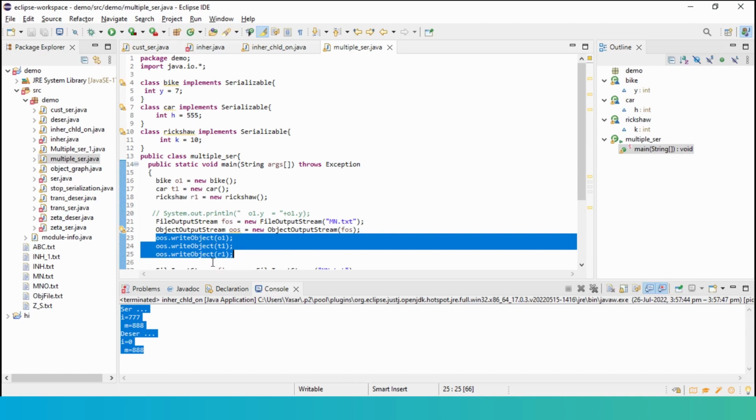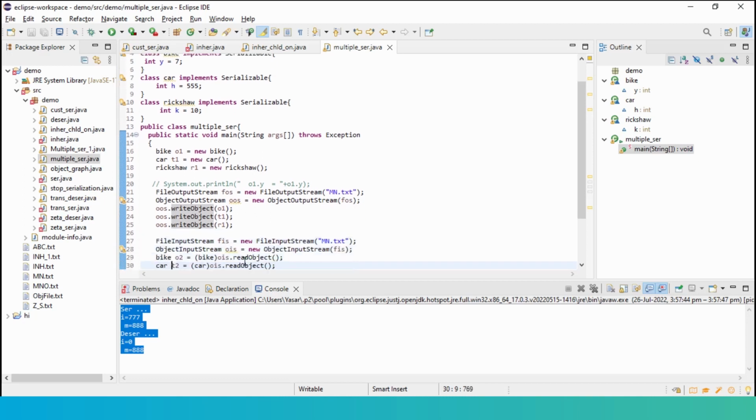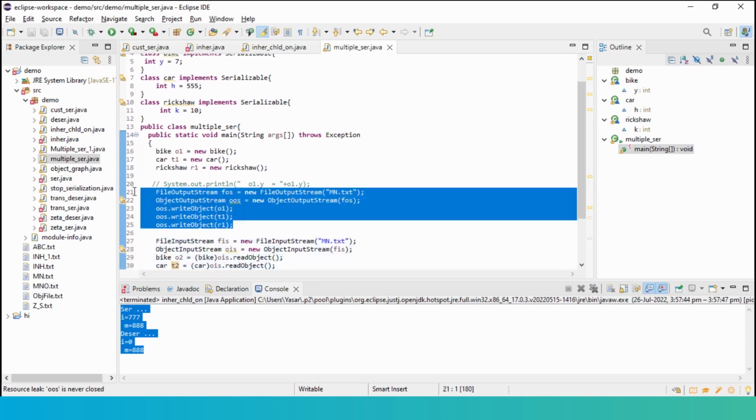There is a certain order. Okay, I'm writing O1 first, which is the bike object. I'm writing T1 second, which is the car object, and then I'm writing R1, which is the rickshaw object. So here, by the end of this, I have a file mn.txt. Into that, I'm putting objects of different classes. I have three classes here.